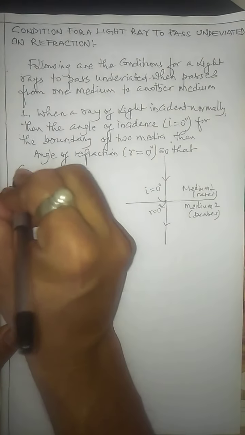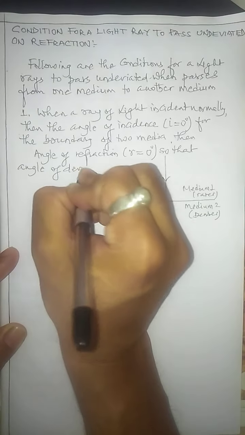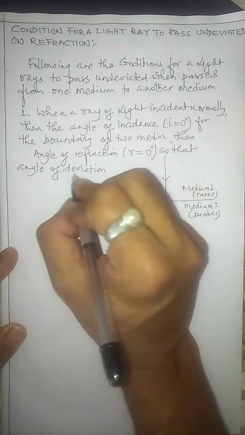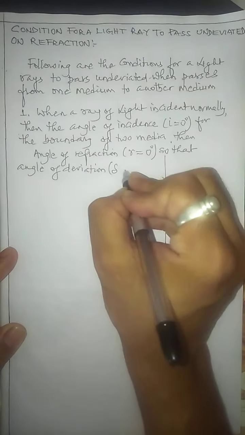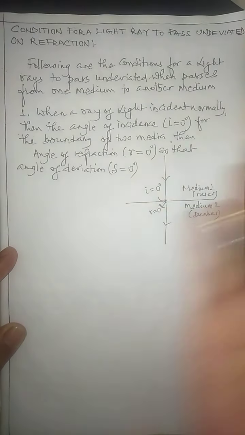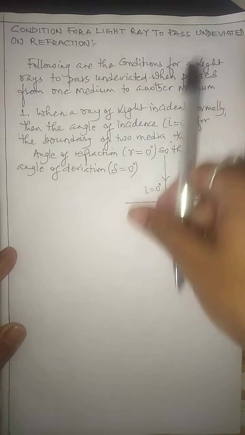So that angle of what? Let me write down: angle of deviation. See, this part we have even learned in the last videos also. The angle of deviation is marked by the letter delta, equals 0 degree. So when the angle of deviation is 0 degree, it means there is no deviation of the ray of light. The light will go straight. That means the light passes undeviated.